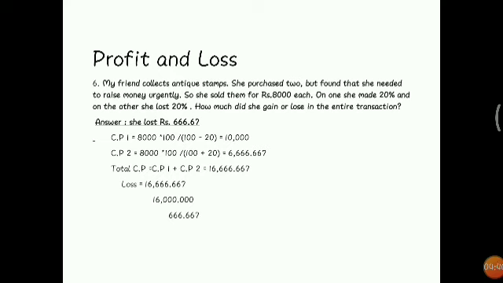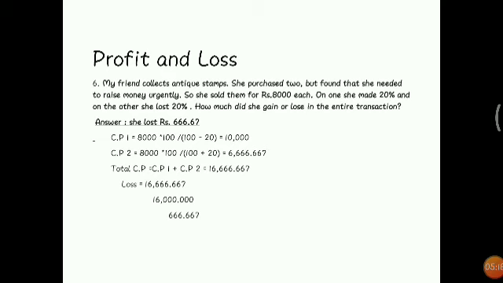The second stamp she sells for 8,000 with a profit of 20%. So she will get 6,666.66 as its CP. We will total the CPs, with a price of 16,666.66. Before that, she sold those stamps for 8,000 rupees each. So 8,000 plus 8,000 is 16,000. But the cost was 16,666.67. Okay, so it is a loss. If we subtract, that 666.67 is her loss.